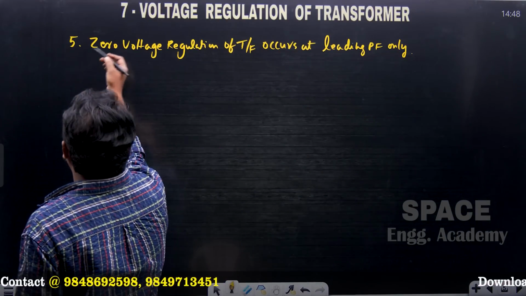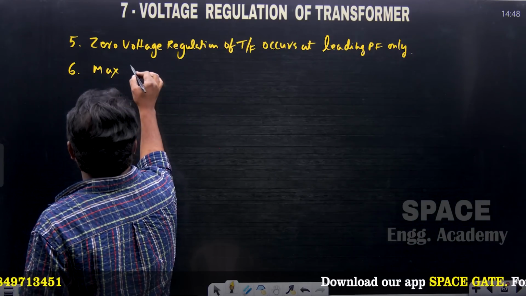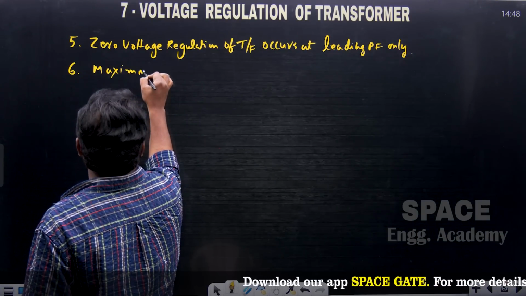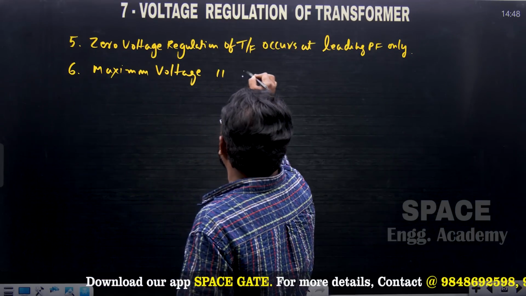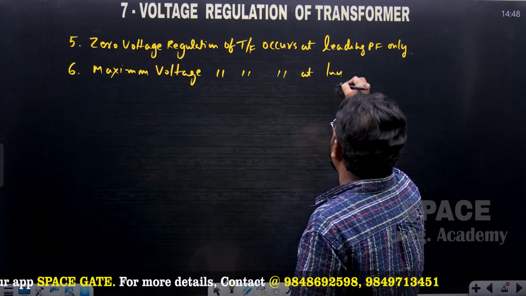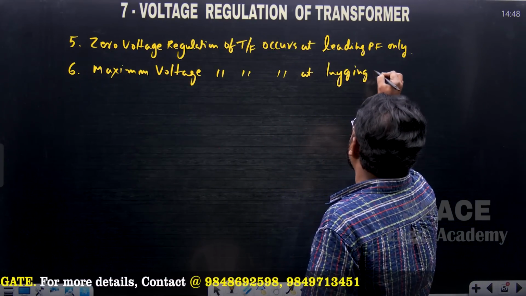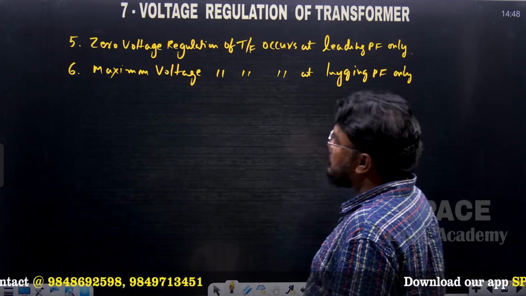And what is the next one? Maximum voltage regulation of the transformer occurs at lagging power factor only, inductive loads, lagging power factor only. So this type of the question.